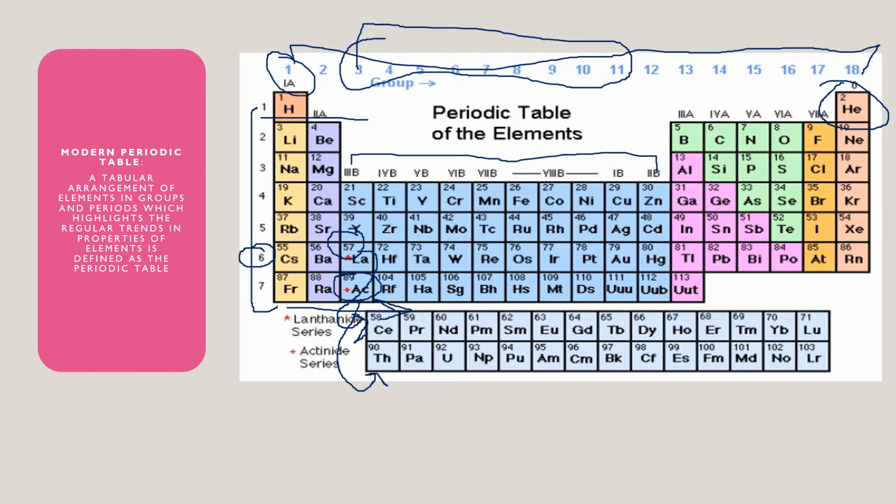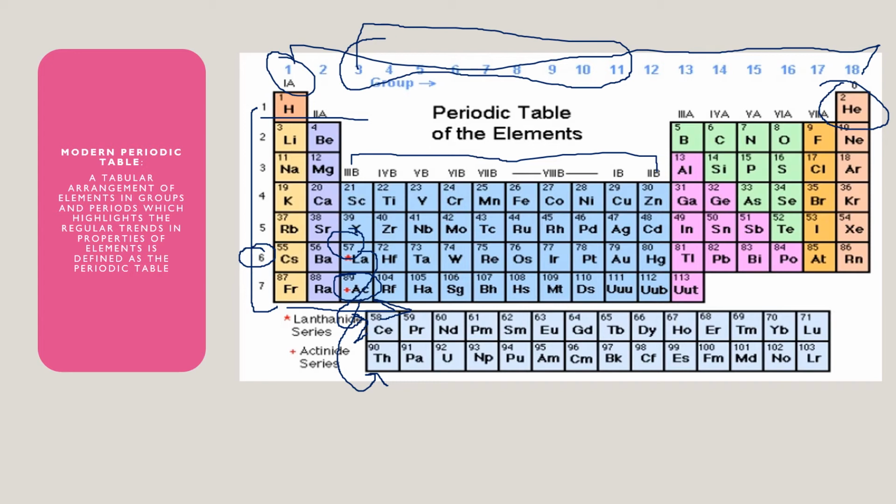So you can see that overall in the periodic table there are 18 vertical columns which are called groups. There are 7 horizontal rows which are known as periods, and the first period consists of 2 elements, the second and third periods consist of 8 elements each, the fourth and fifth periods consist of 18 elements each, and the next 2 periods, that is periods number 6 and 7, consist of 32 elements respectively.